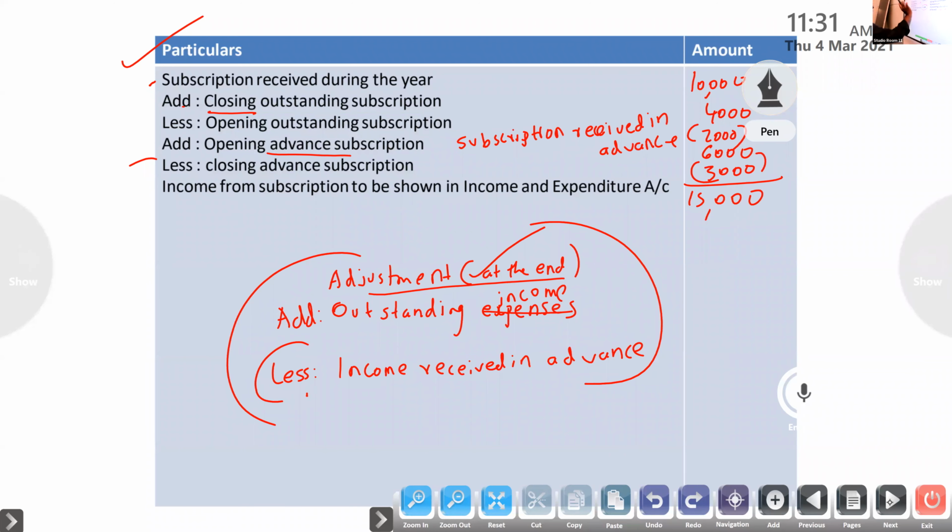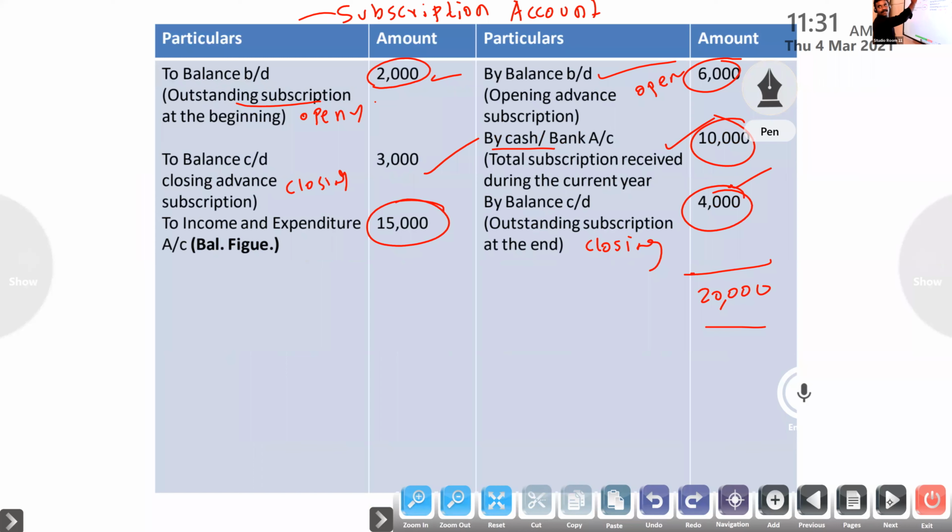Outstanding subscription, an asset: debit opening balance, credit closing balance. Subscription received in advance: credit opening, debit closing. Then this year we receive subscription by cash 10,000. Then the balance amount will be transferred to income and expenditure.